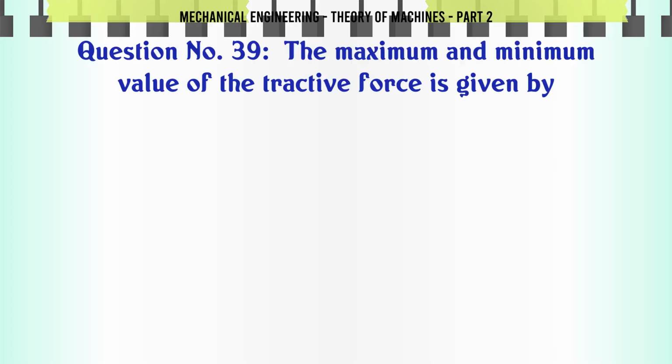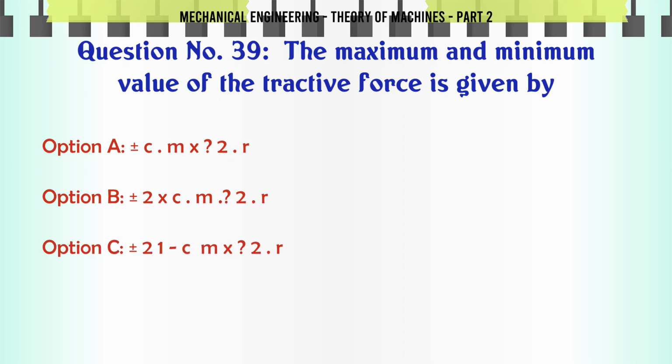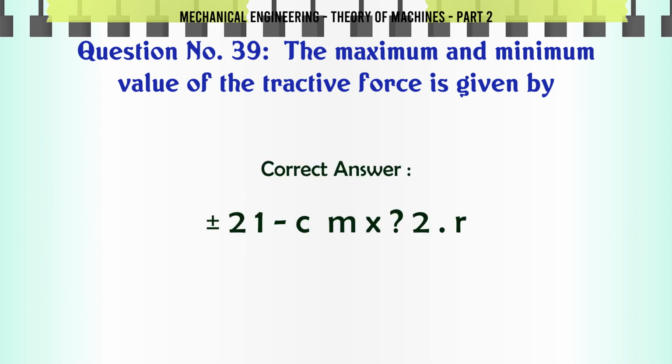The maximum and minimum value of the tractive force is given by A. ±mω²r. B. ±√2 c mω²r. C. (1±c) mω²r. D. ±2c mω²r. The correct answer is (1±c) mω²r.